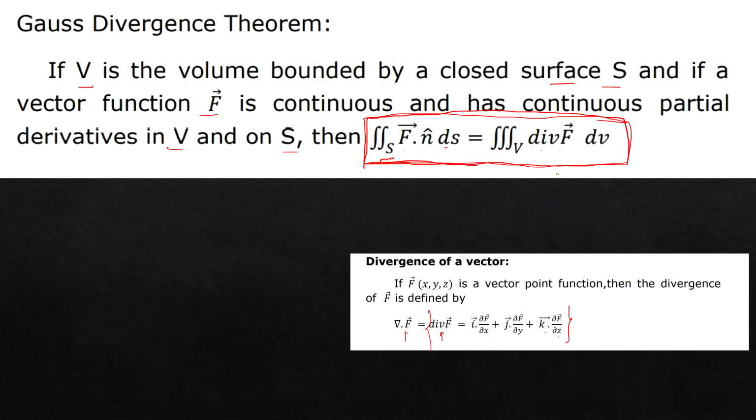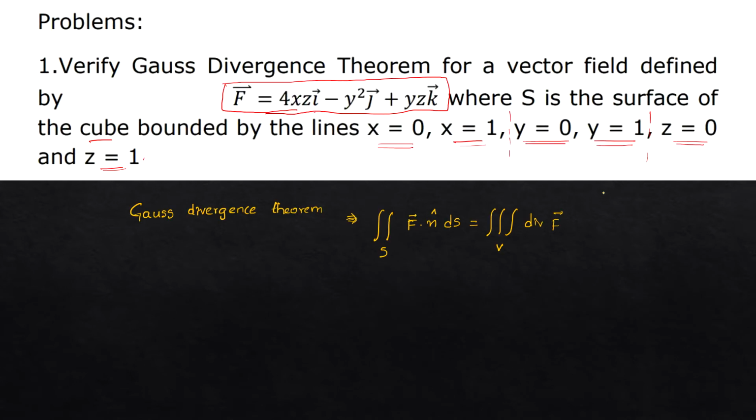See here, that is what the theorem states. Now it is the Gauss divergence theorem statement.